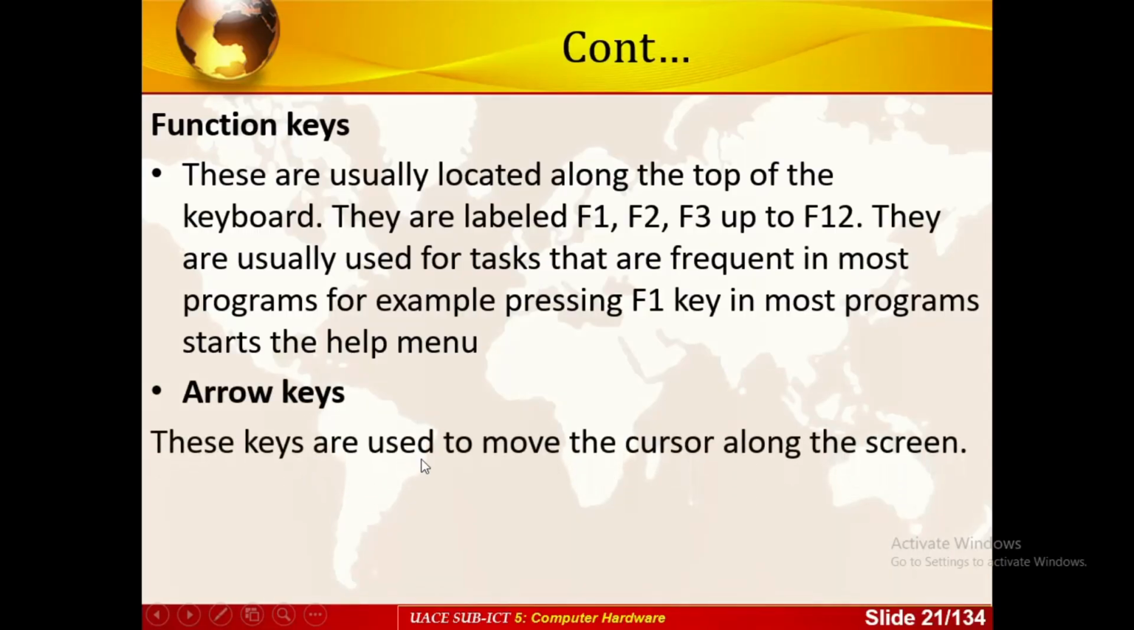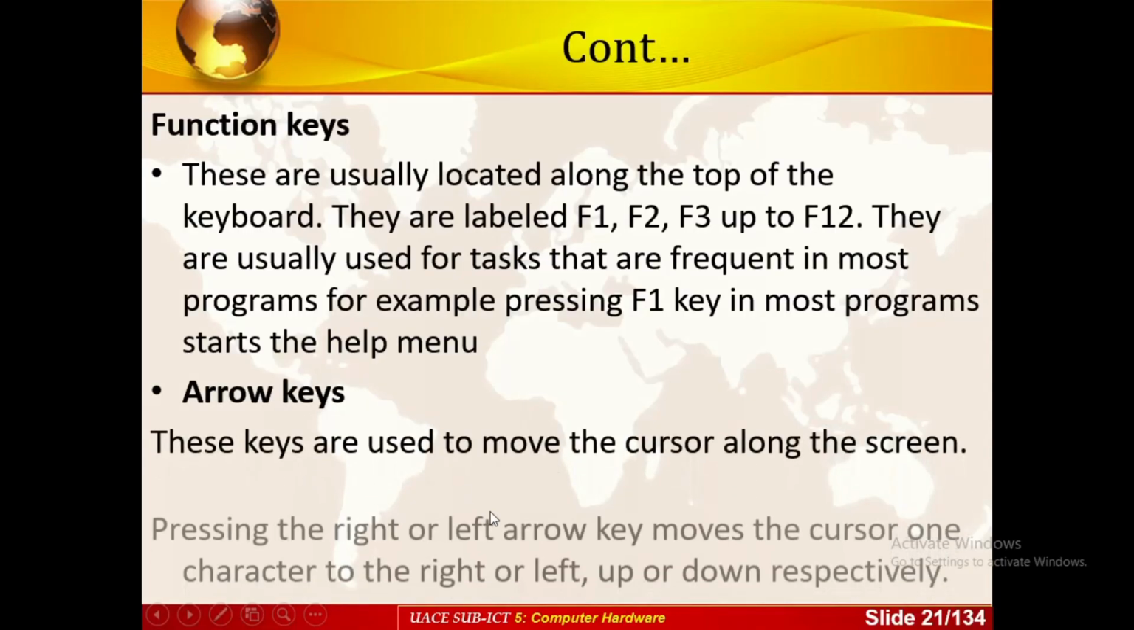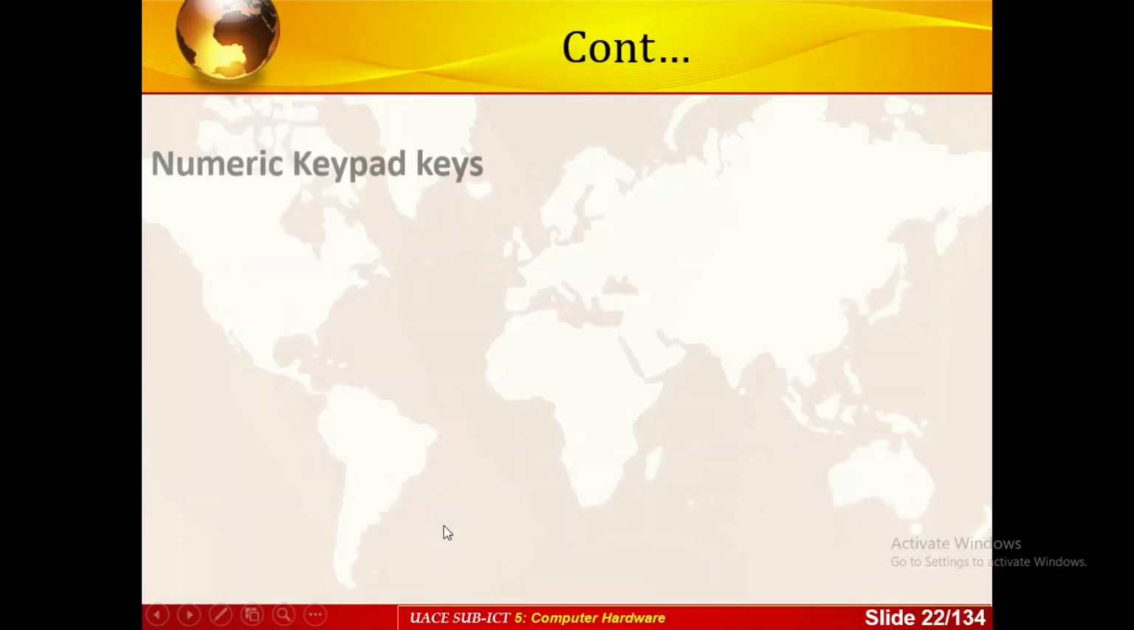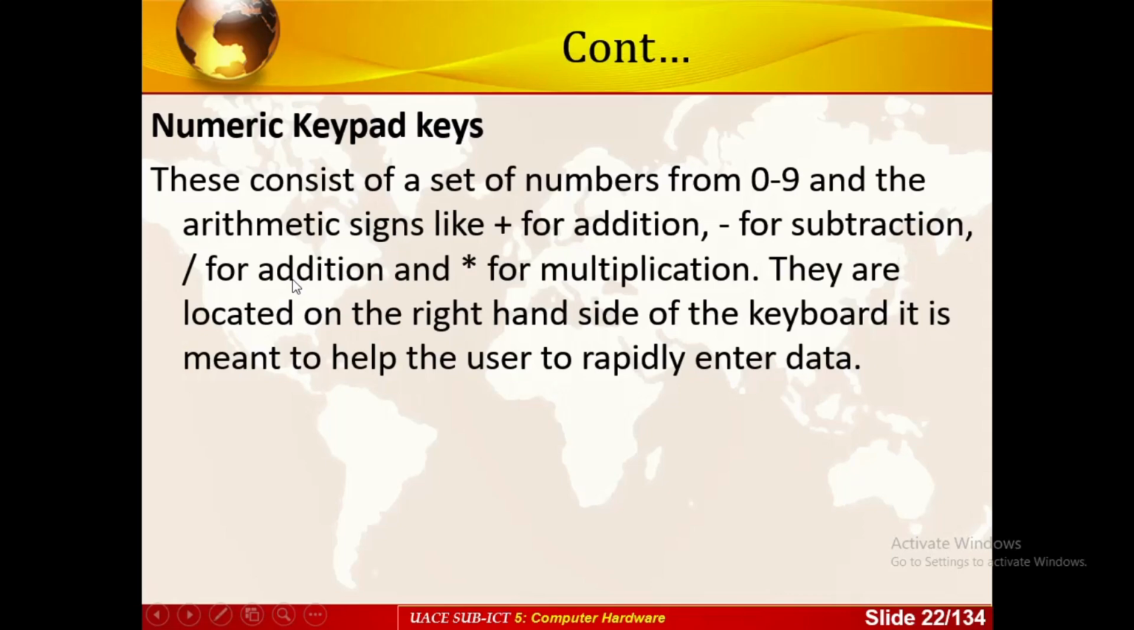Then we have the arrow keys, which move the cursor on the screen. That is pressing left or right to move the cursor in that direction. We have looked at numeric keypad keys, which help us to type very fast, and they are located on the right hand side of the keyboard.